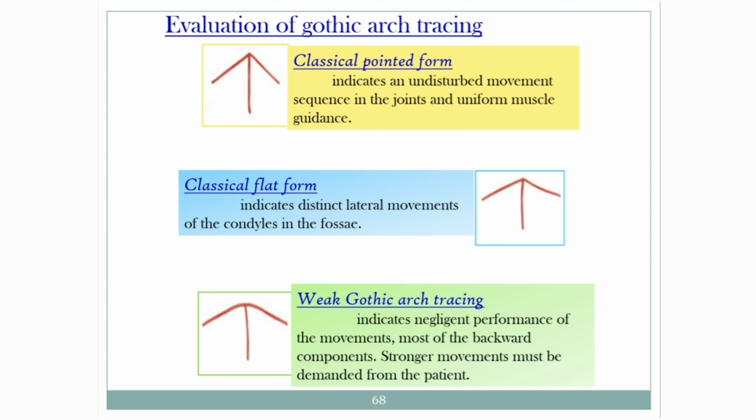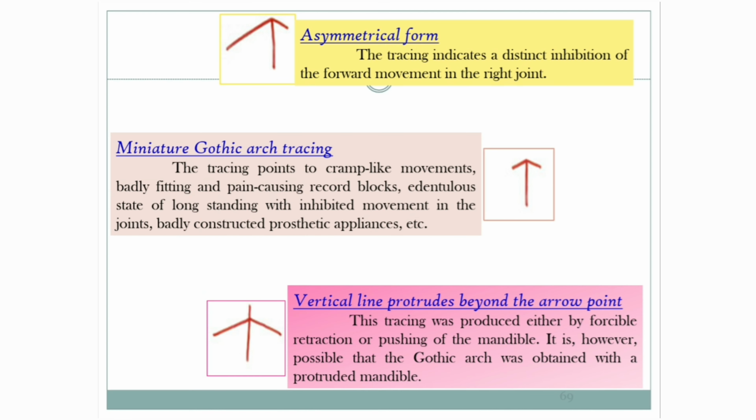Then the weak Gothic arch tracing. It indicates negligent performance of the movements, mostly of the backward components. Stronger movements must be demanded from the patient. Asymmetrical form. The tracing indicates a distinct inhibition of the forward movement in the right joint.